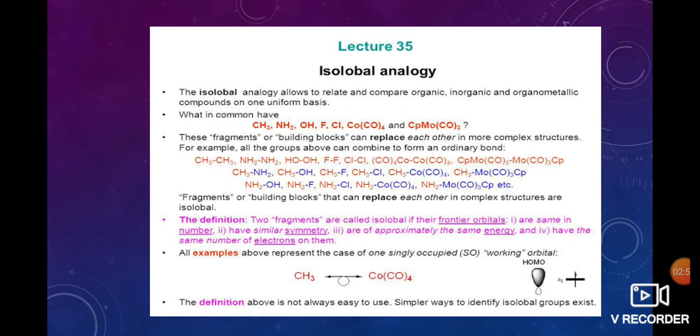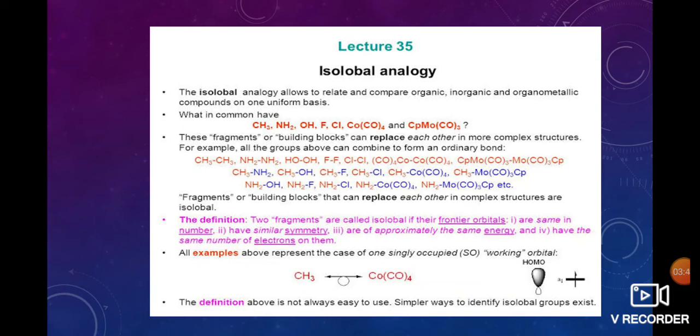Isolability is also defined as isolable analogy. This allows us to relate and compare organic and inorganic organometallic compounds. For example, examples of isolable fragments are CH3, NH2, OH, F, etc. These fragments are building blocks and replace each other in more complex structures. They can be combined to form a stable molecule.